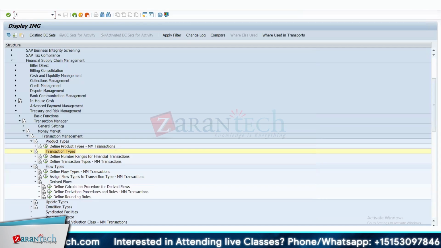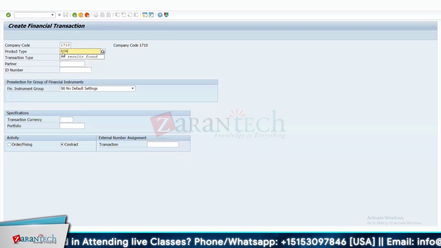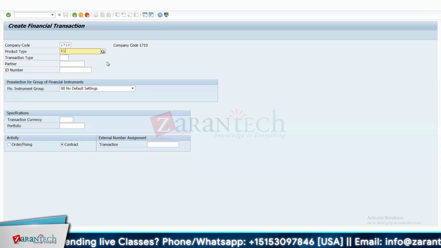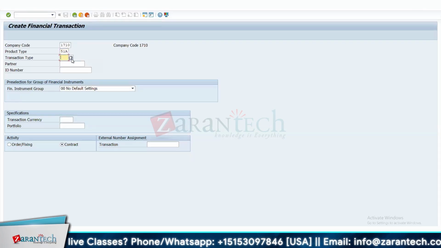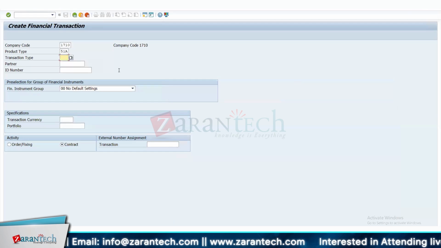So maybe if we just go to create. So this is company code. Let's take a forward as an example. Okay, let's take 51 days as an example. Now under 51 day, this is a fixed term. Now, whether it's a fixed term investment, a fixed term investment with premium, or a borrowing or borrowing with premium. Okay, I get it. You got it, right? Yeah. So now this is the transaction type.